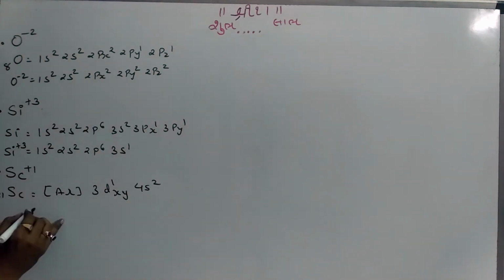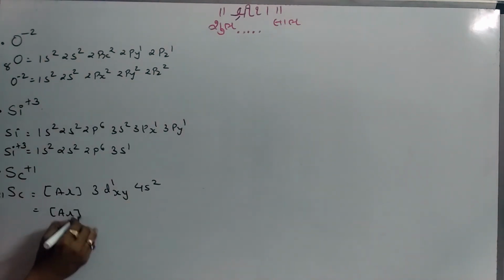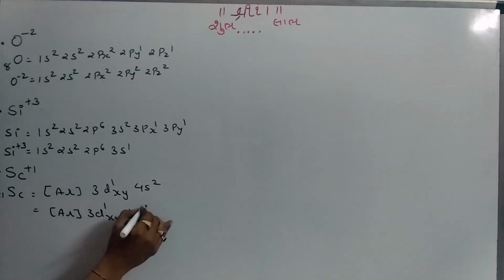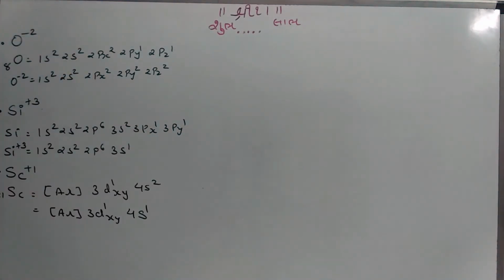Keep in mind. So argon core 3d¹ as it is, 1 electron is removed from the 4s. So the configuration of scandium plus 1 becomes argon core 3d¹ 4s¹.